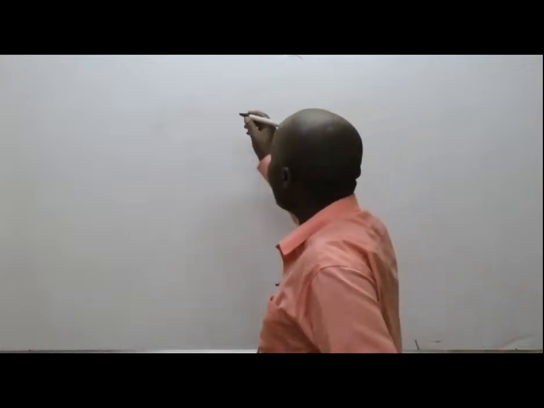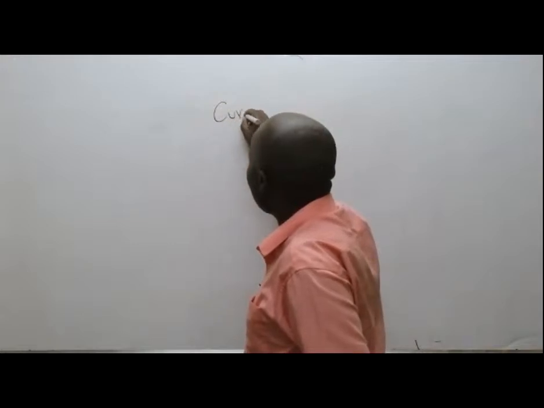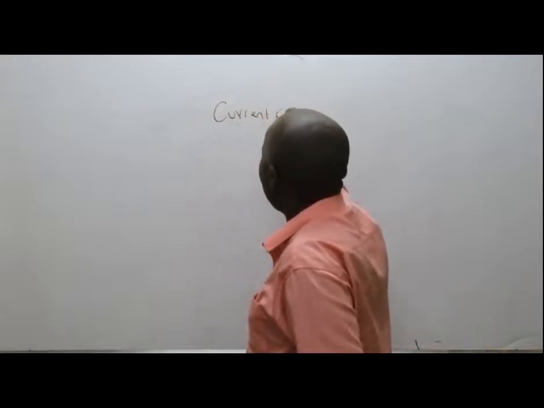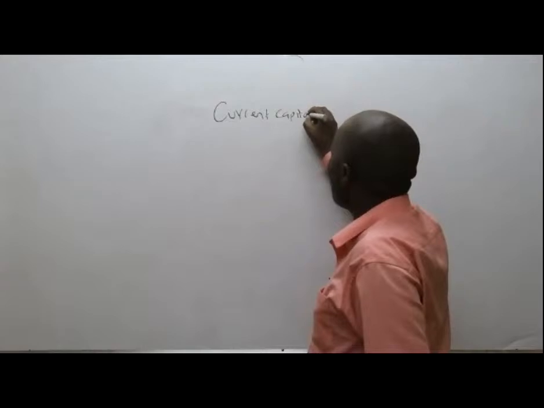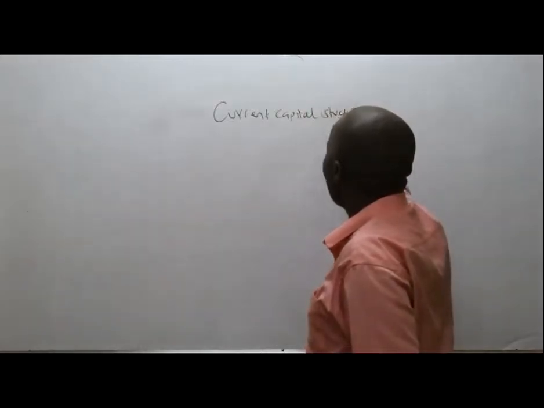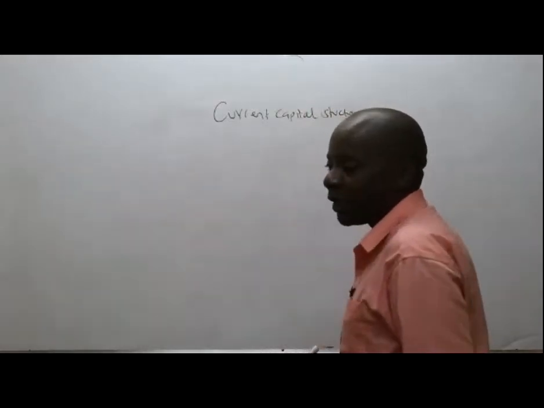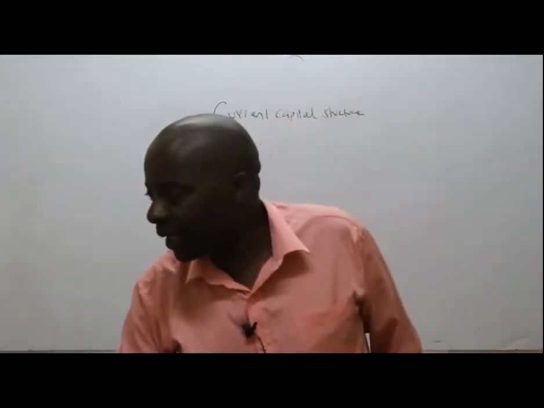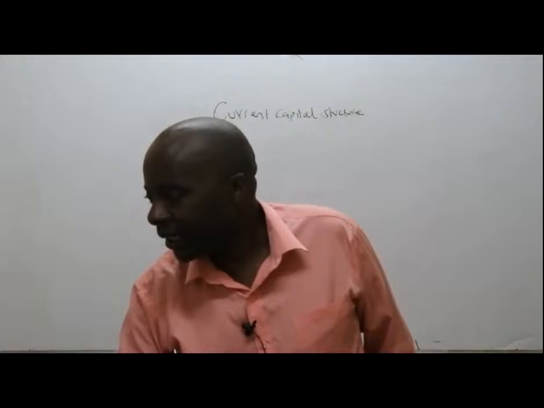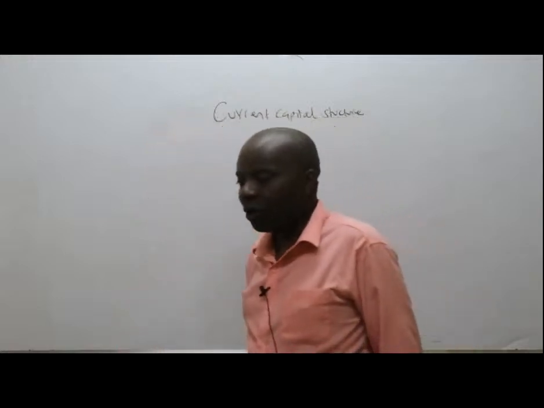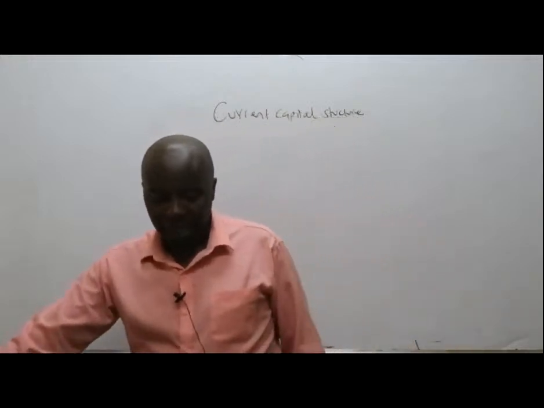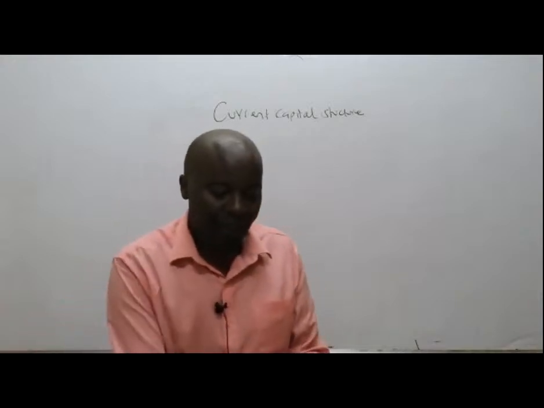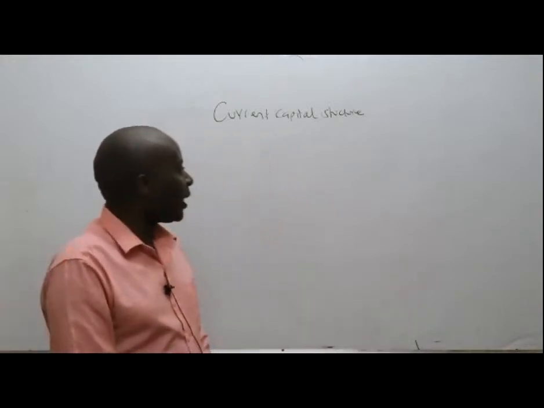Proton Limited. The current capital structure: what they have told us is that currently they have debt.